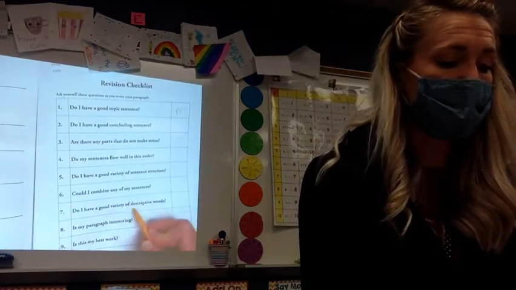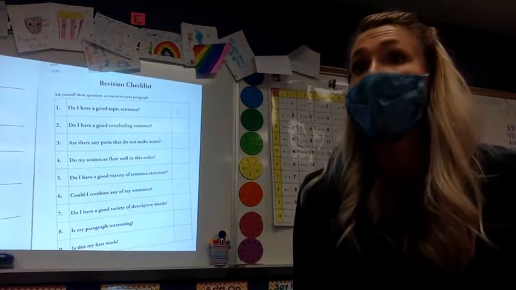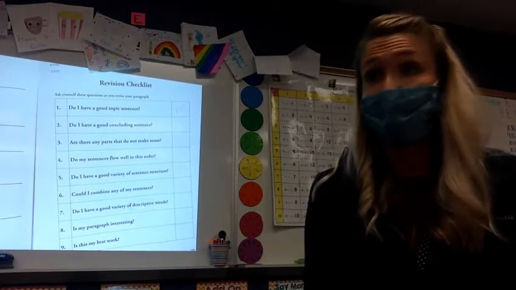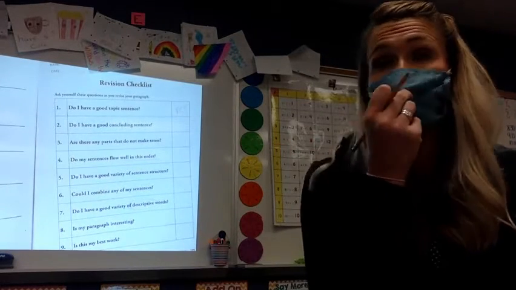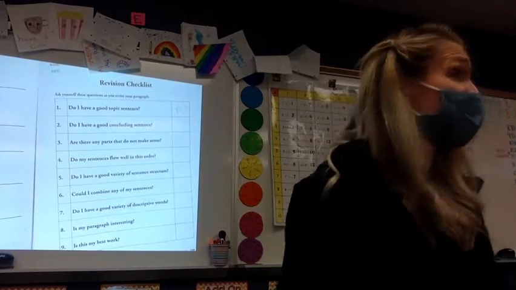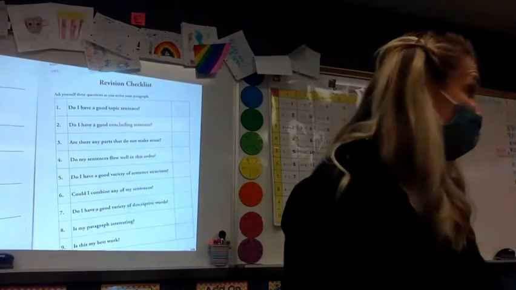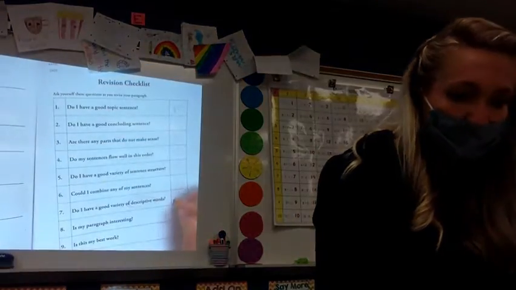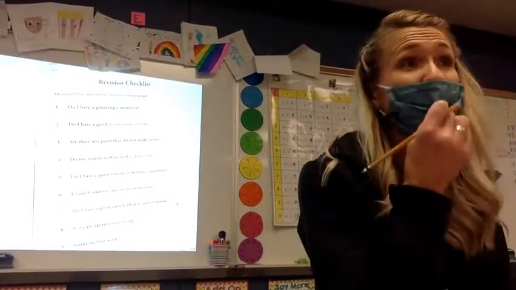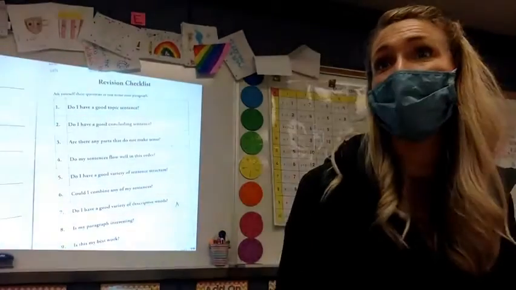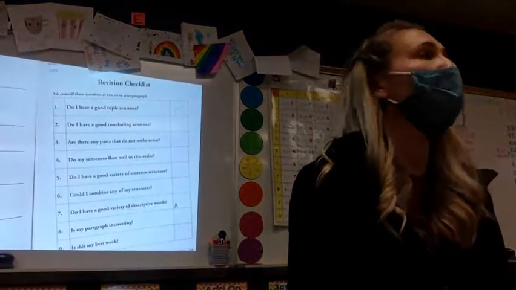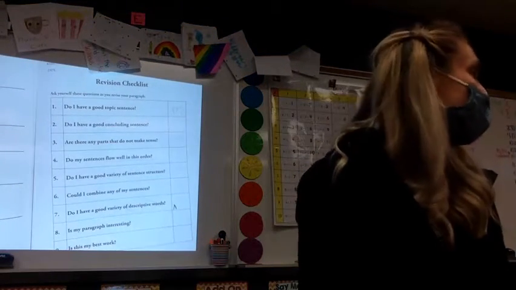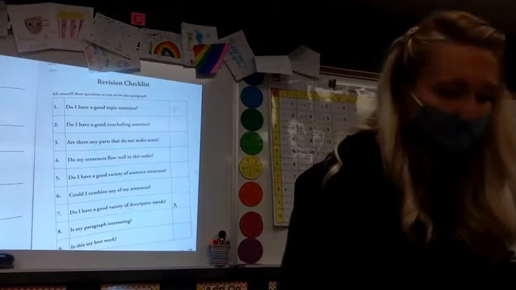Do I have a variety of descriptive words? Third graders, if you don't have them, what can you do? Add them. You don't have to erase things in order to do revising. Move it. Draw in little carrots like this. You know what those are? Yeah. Draw it in and add in words. Add in entire sentences. It's okay. That's what revising is for.